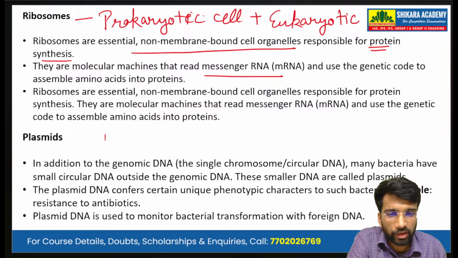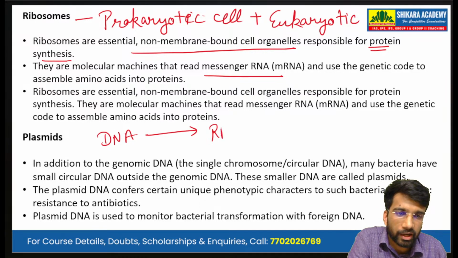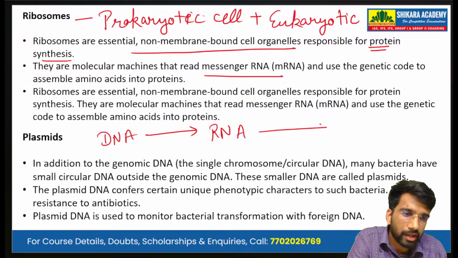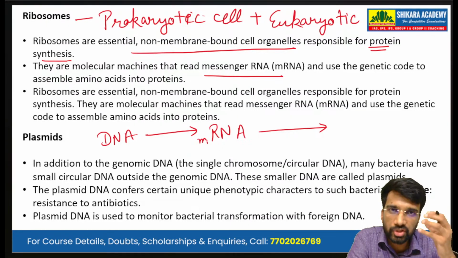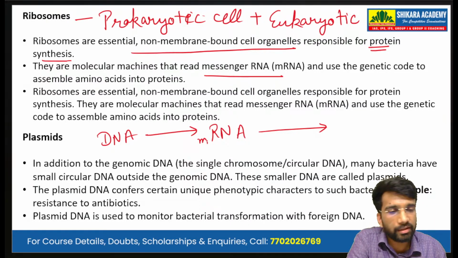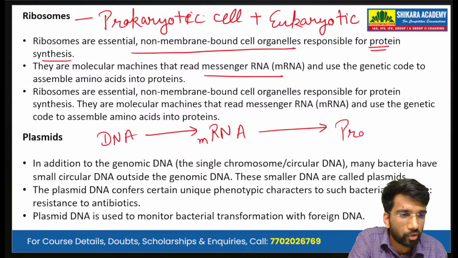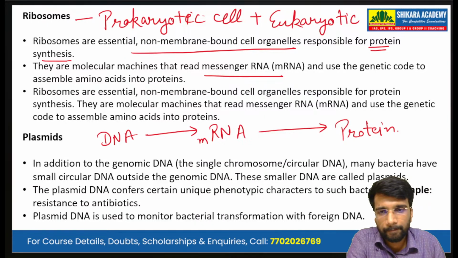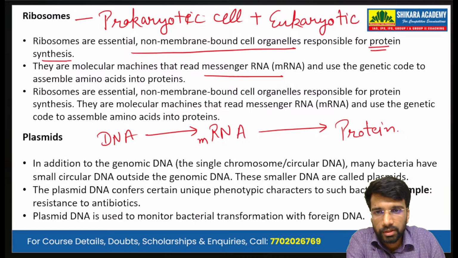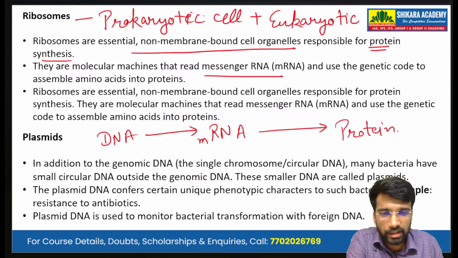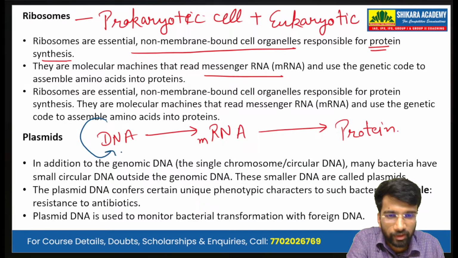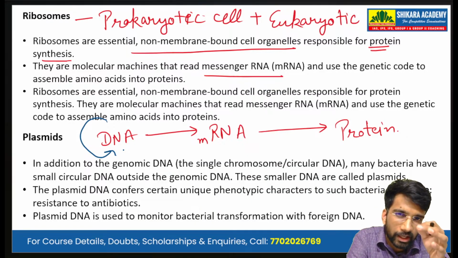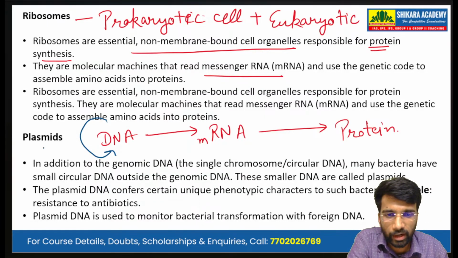In the central dogma of life, DNA gives rise to RNA, the messenger RNA, or mRNA, and this RNA encodes for proteins. This entire cycle is known as the central dogma of life. The process by which the DNA makes copies of itself is known as DNA replication.